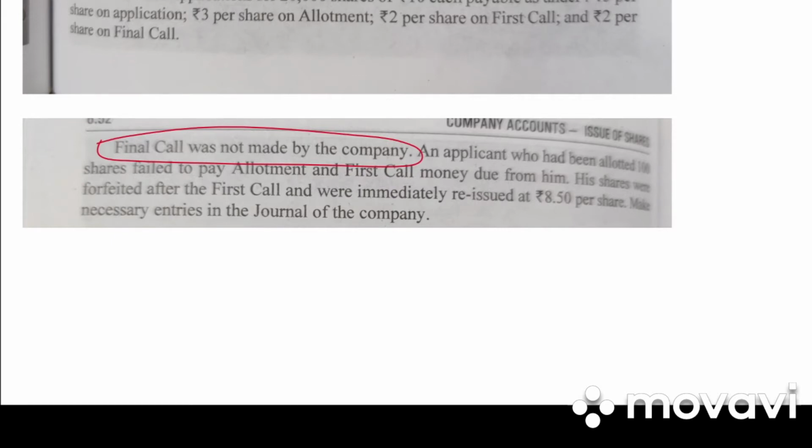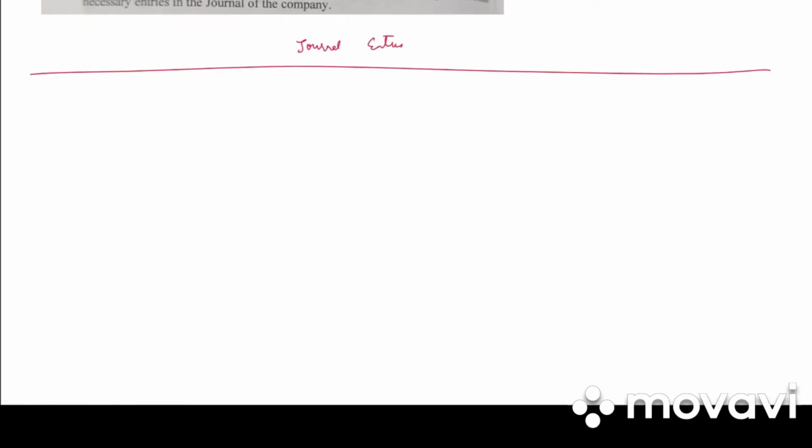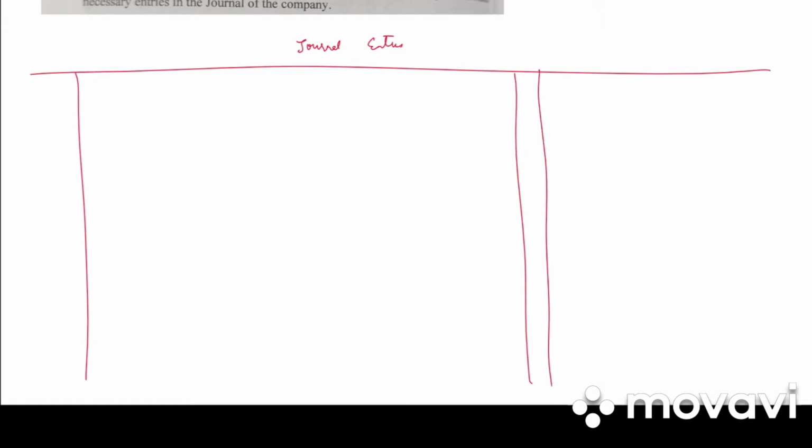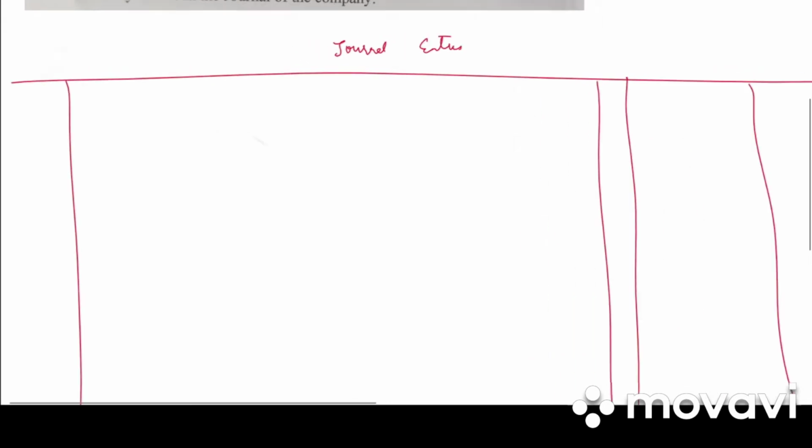His shares were forfeited after the first call and were immediately reissued at 8.5 per share. Make necessary journal entries. So write down journal entries, date, particulars, LF, debit and credit.